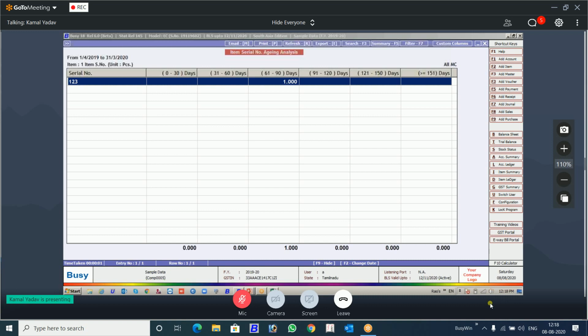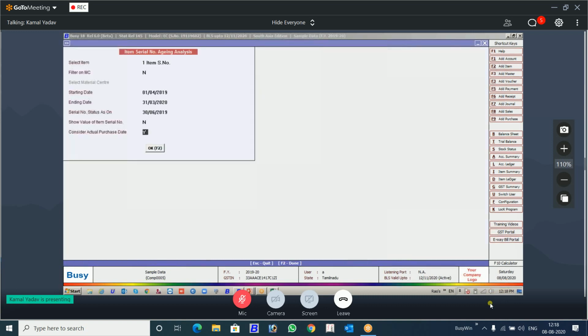So the logic is, when you say yes to this, it will ignore the stock transfer date. It will always pick the first in date through purchase, or when you manufacture it, the first date when it came. It will ignore all the stock transfer dates and other dates. Otherwise, your aging is not proper, because when you transfer from one material center to another material center, it's not a new material. It's already there in your stock. So you can use this feature of yes.